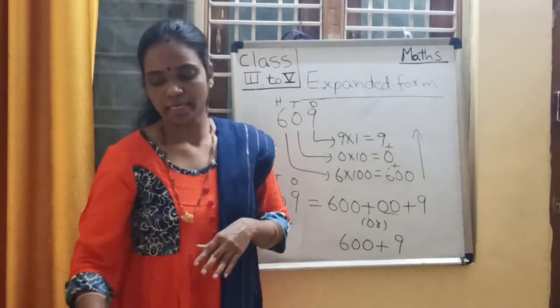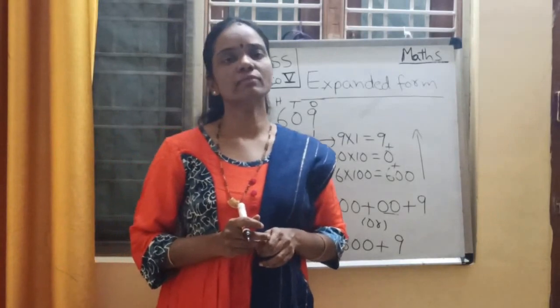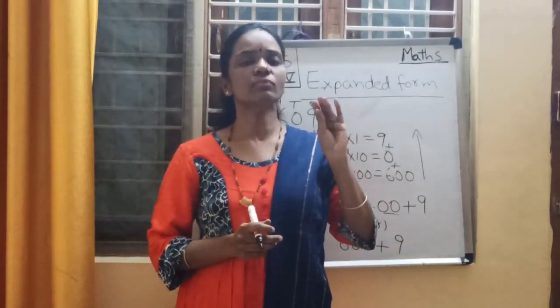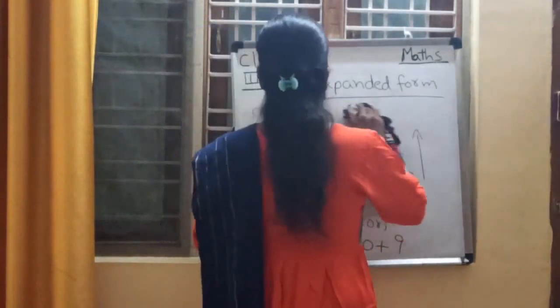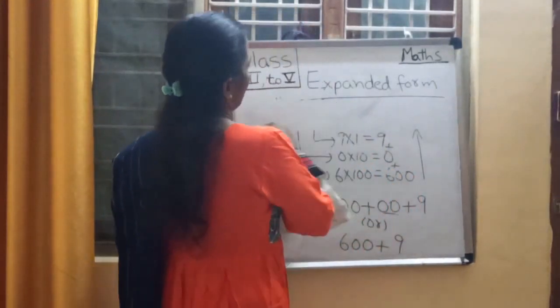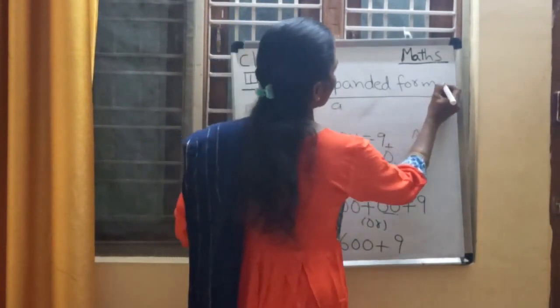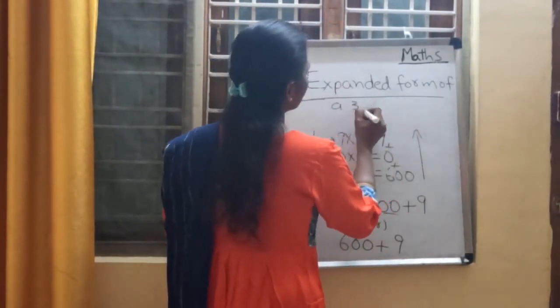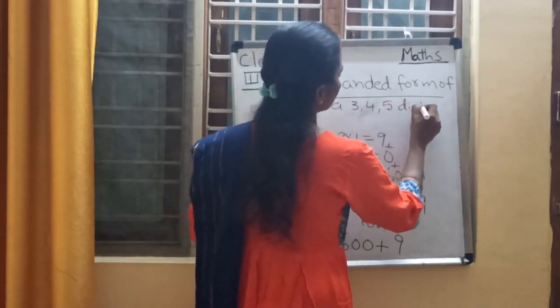Understood, children? Yeah. So today I am going to explain expanded forms of a 3-digit number, 4-digit number and 5-digit number.